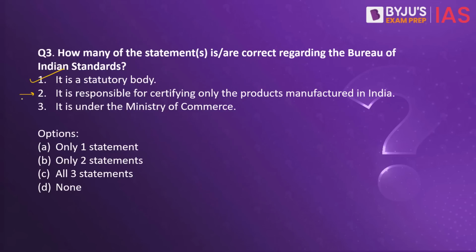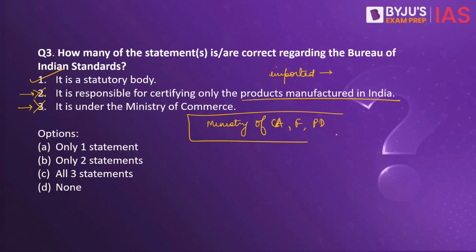Now, the Bureau of Indian Standards does certify all the products that are manufactured in India, but it is also responsible for certifying the products that are imported to the country for sale within India. So this is a wrong statement. This is also a wrong statement because the Bureau of Indian Standards falls under the Ministry of Consumer Affairs, Food and Public Distribution. So only one statement out of the three is correct and the correct option is A.